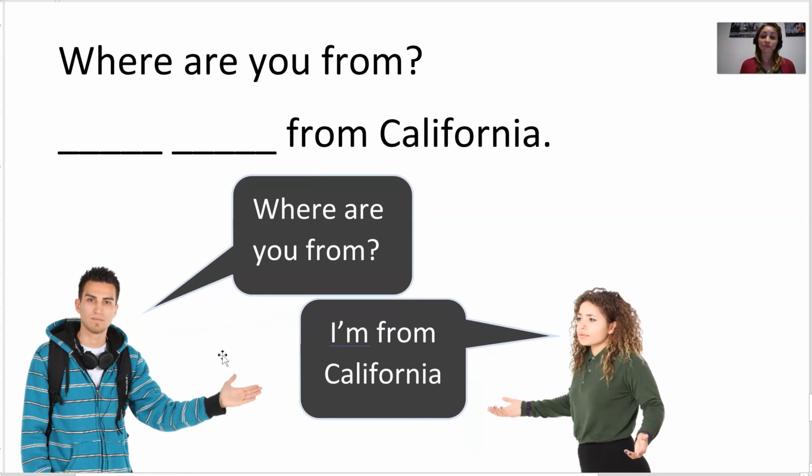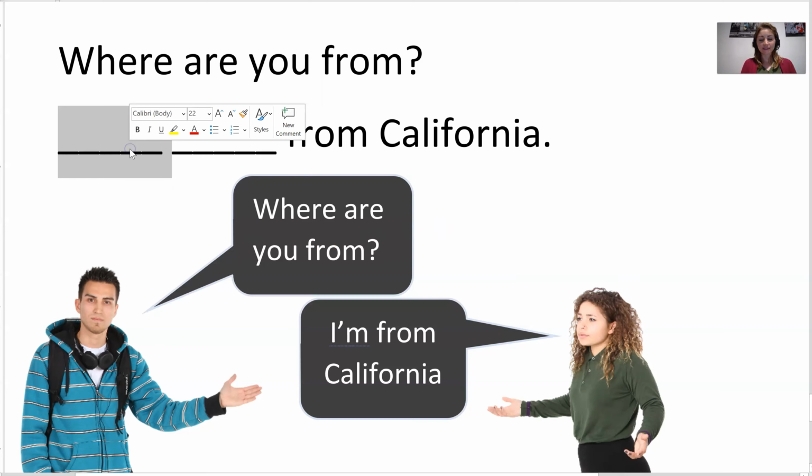And the last one here, this one is a little tricky, right? Sometimes we forget because we're looking at it and we're not listening to it. So when we have the question, where are you from? The answer is not you are from California. That's not correct. We cannot copy. So if I ask, where are you from?